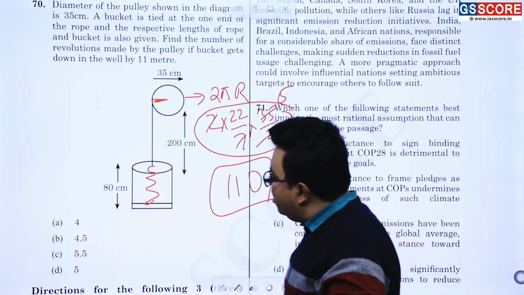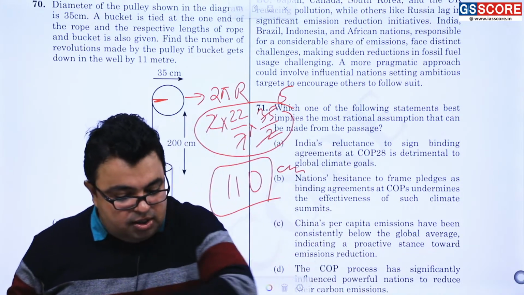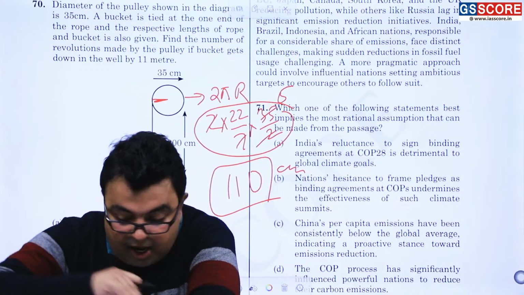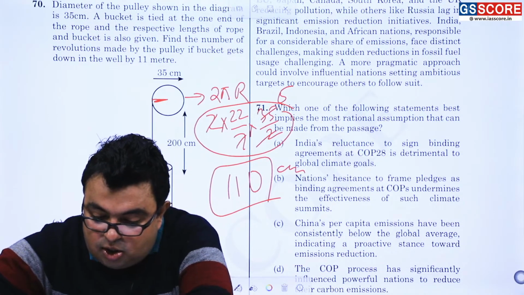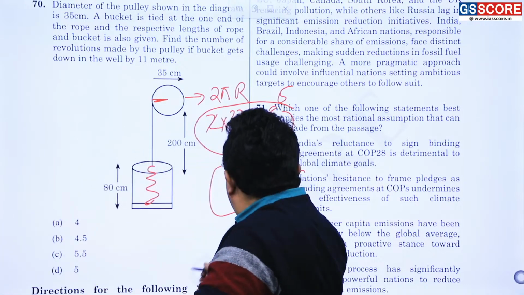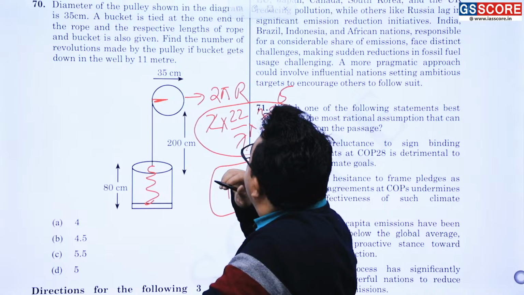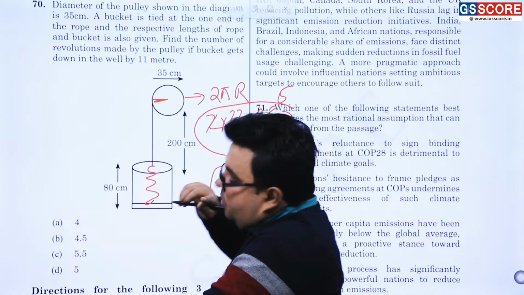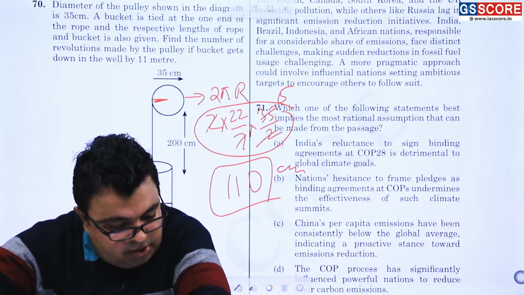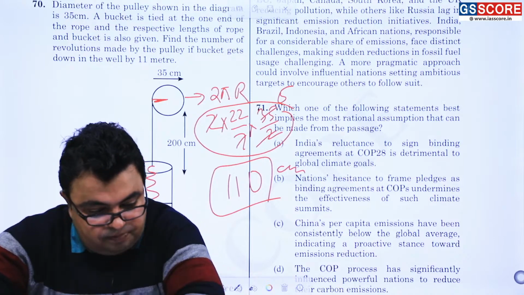It means 1.1 meter. So here you can just easily understand what should be the answer of the question. So 220 centimeter. Did 220 centimeter come? Into 35, 35 by 2. Check this question once properly.